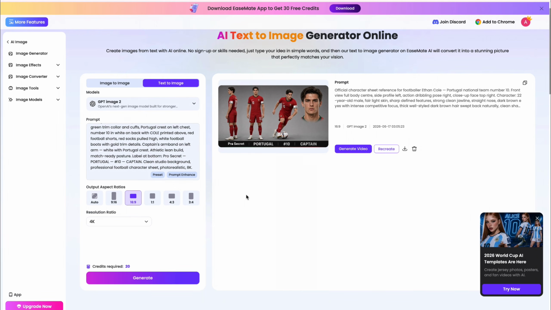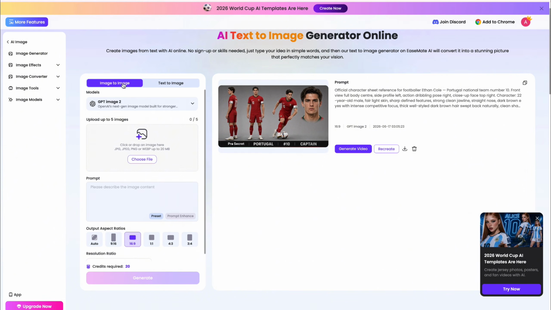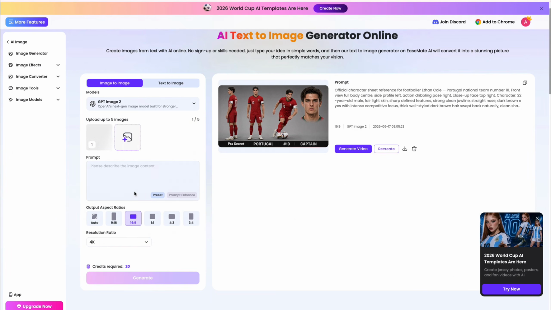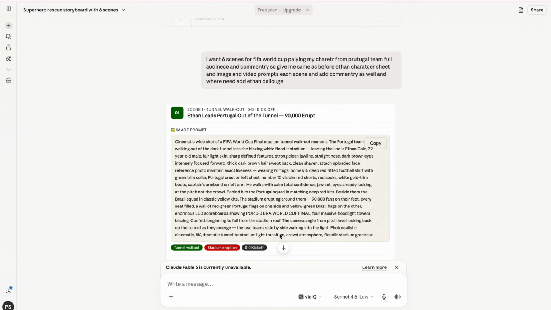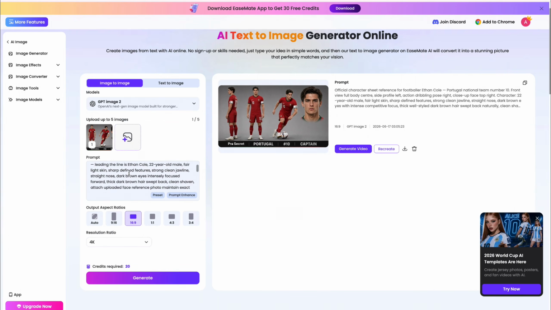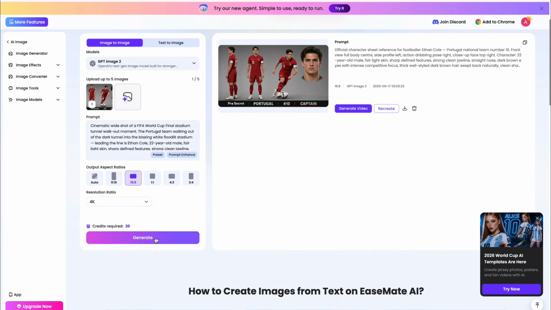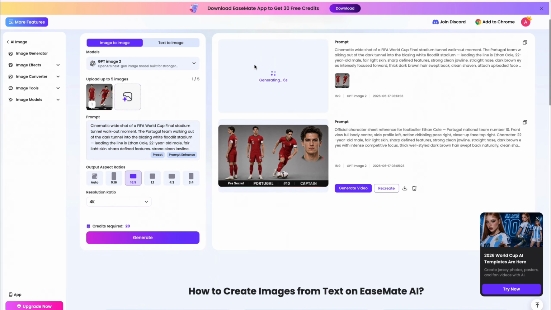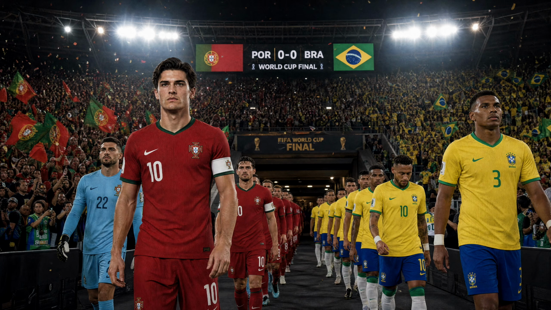Now let's generate our first scene. Select image to image. Attach the character sheet as the reference image. Then I took help from Claude to create the prompts, so I'll paste them here. The rest of the process is the same, click generate. And here is the result. As you can see, it looks like a football match is about to start, and all the players are entering the ground. Check out the realism, it looks incredibly real.